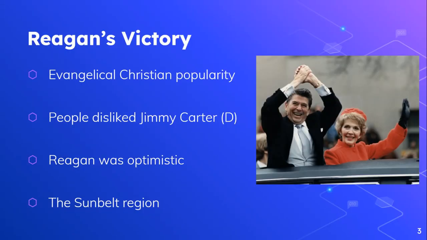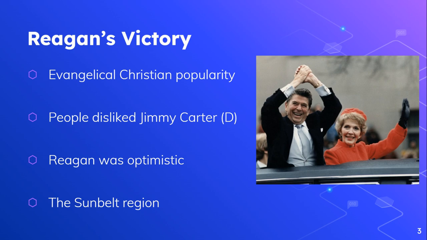So, Ronald Reagan is going to win in 1980 against Jimmy Carter, and we need to understand why Ronald Reagan wins. And he's pictured here on the left. He is one of the most popular presidents during his time. So, why does he win? Well, the evangelical Christian movement really helped support him. We talked about their influence last time. People also really disliked Jimmy Carter, who was running again for nomination. There were a lot of issues with the economy. People had a lot of issues with his foreign policy. People thought he was weak on communism. If you remember that Iran hostage crisis we talked about, he was not able to get the hostages returned during his presidency. And so there were a lot of people who disliked him.